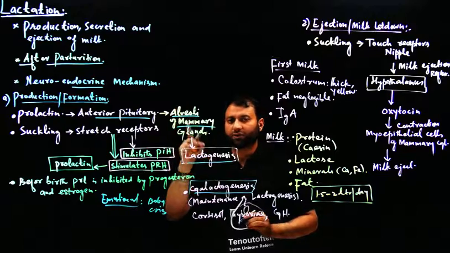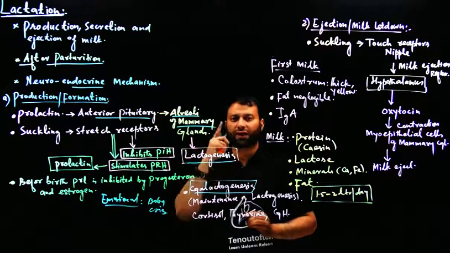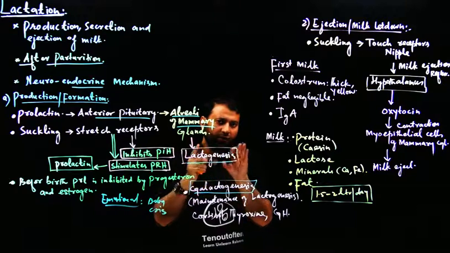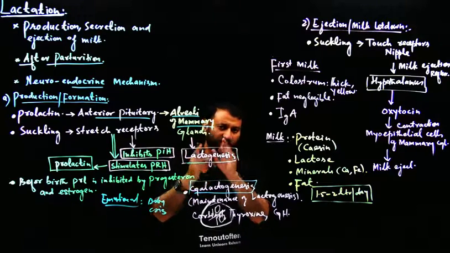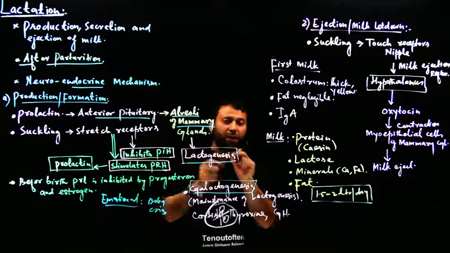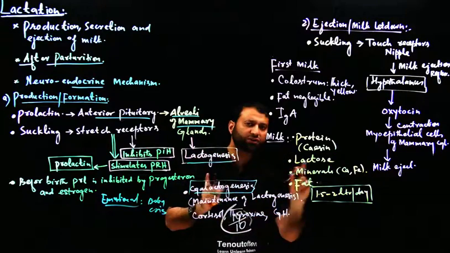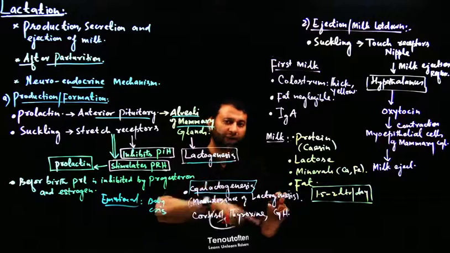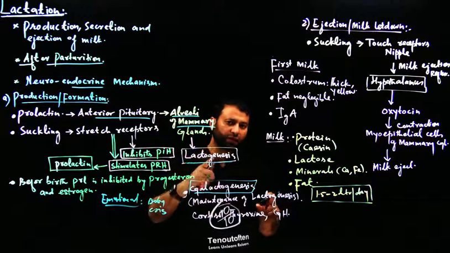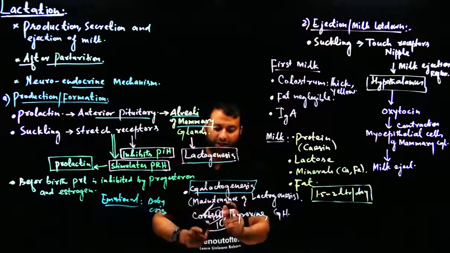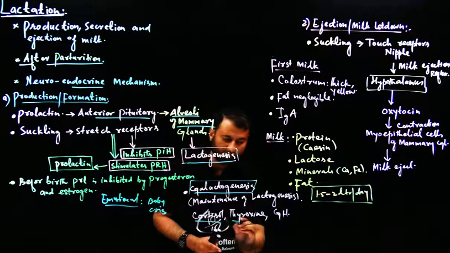There is another term called galactogenesis, another process called galactogenesis. Milk का बनना हो गया lactogenesis. Now ये milk बनना ही नहीं, the process of lactogenesis should be maintained. This continuous maintenance of lactogenesis रुकना नहीं चाहिए. This continuous maintenance of lactogenesis is called galactogenesis, and this galactogenesis is maintained by cortisol, thyroxine and growth hormone.